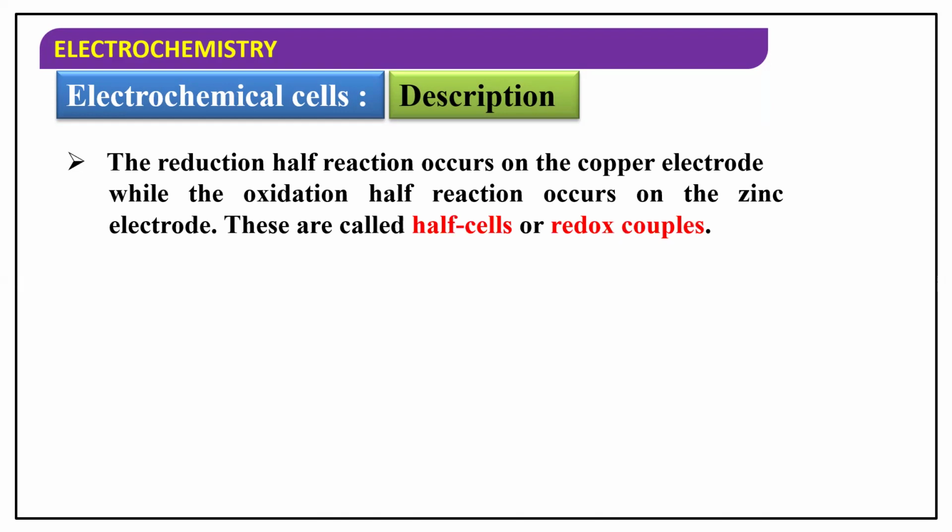These are called half cells or redox couples. In the given reaction, zinc has been oxidized to zinc 2 plus. This is oxidation because it is going from 0 to plus 2, no? This occurs in the zinc electrode.